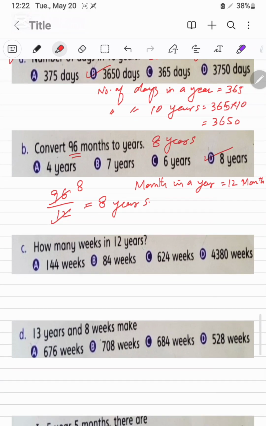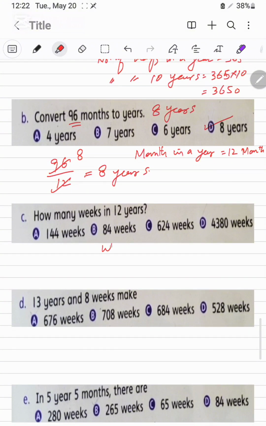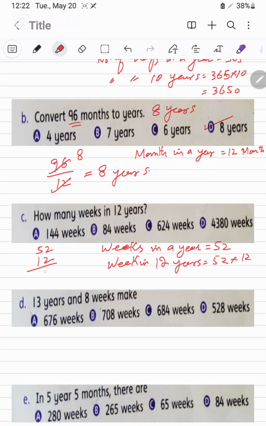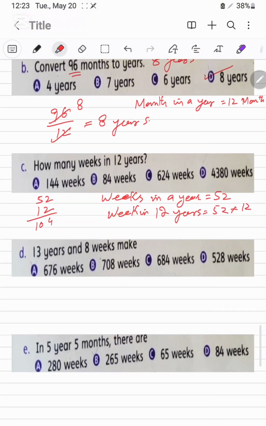How many weeks in 12 years? Weeks in a year, these are the 52, and weeks in 12 years will be 52 multiplied by 12. 2 2s are 4, 2 5s are 10, and then it will be 2 1s are 2, 5 1s are 5.